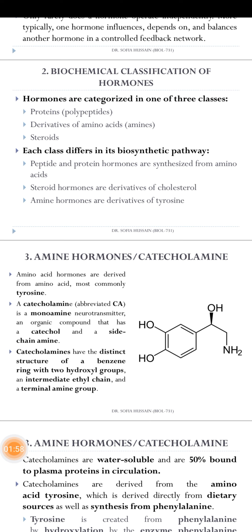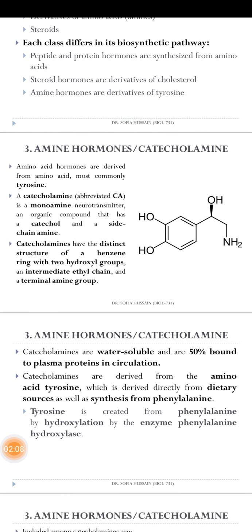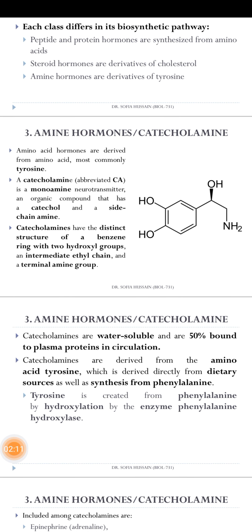Steroid hormones are derivatives of cholesterol. Steroids obviously have a cholesterol background, so they are derived from cholesterol. Amines are from tyrosine derivatives. Now, amine hormones. What are the amine hormones? Amine hormones are derivatives of amino acids. As we already discussed, amino acids are the building blocks for proteins. Most commonly tyrosine is used. Tyrosine is the amino acid which forms the protein structure.